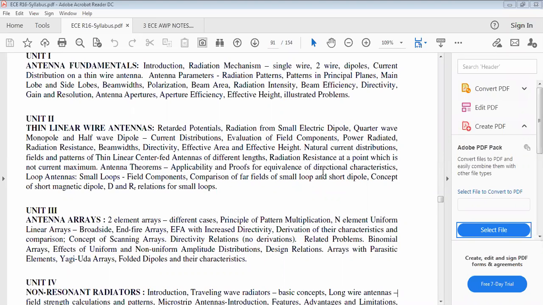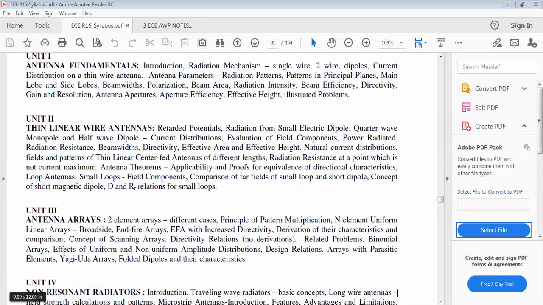Similarly, the next one is the principle of pattern multiplication. What is the necessity of this principle? You already know that a single antenna element has some radiation pattern.